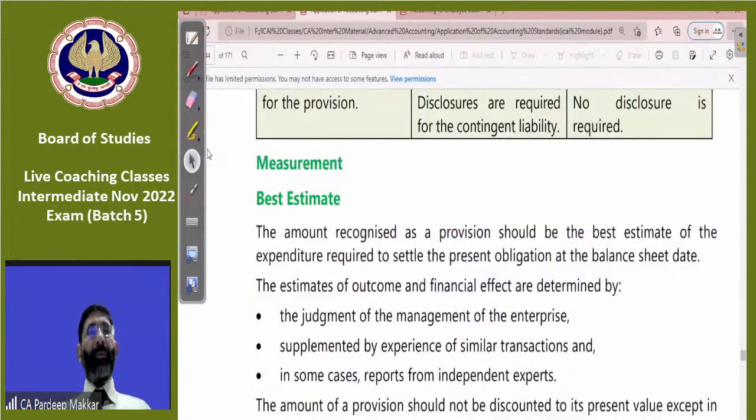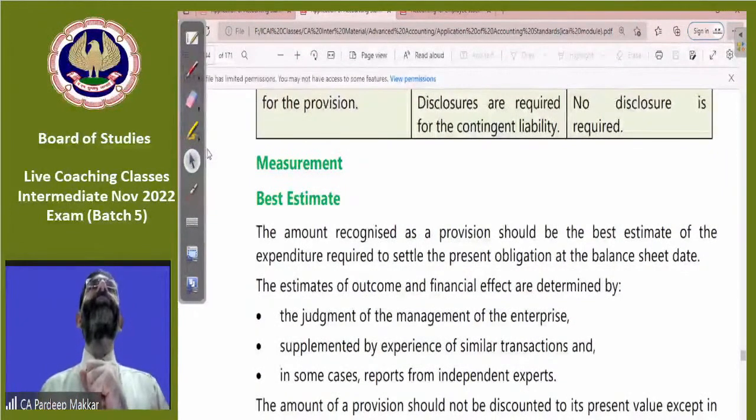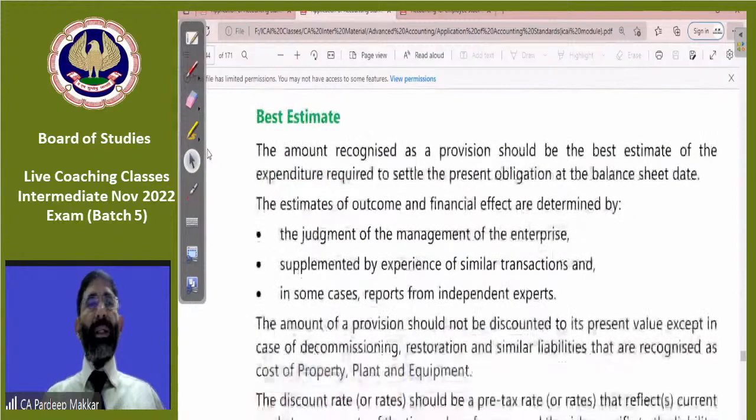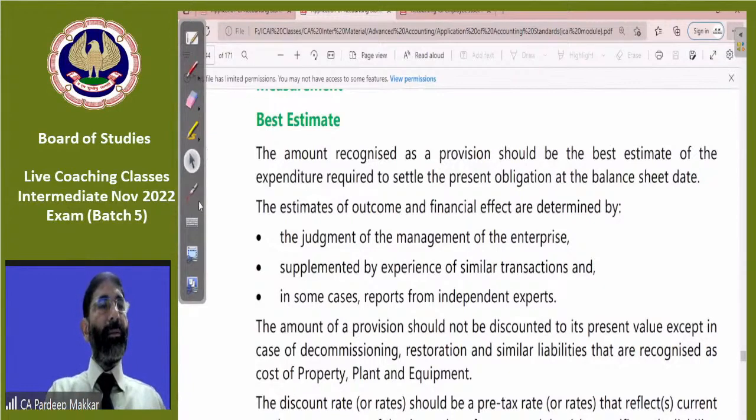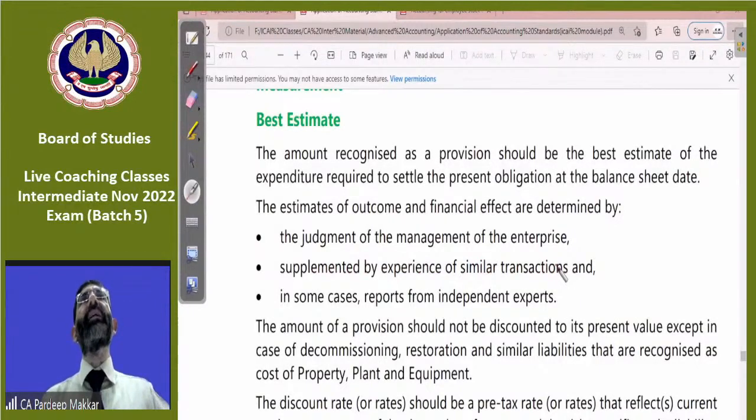So when it is to be measured, how it is to be measured, that is the point. Now the measurement is completely based on three things. The amount which is to be calculated will be based on the judgment of the management of the enterprise. So judgment is important. They may judge that this much amount is to be paid, whatever they say, it's okay. Second is supplemented by experience of similar transactions. We have checked that in such type of transaction, how much payment is made by that particular enterprise. We can make an estimate only on the basis of that. And third thing is reports from independent experts.